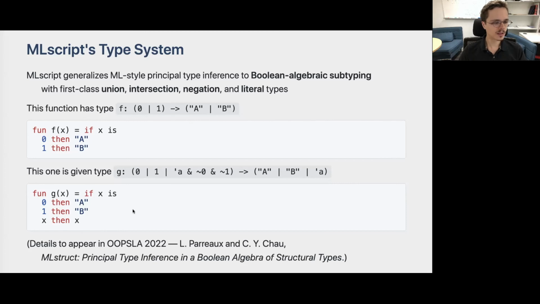Things become more interesting with default cases. In the following pattern matching expression, we accept either the value 0 or the value 1, or a value of an arbitrary type A, which is not 0 and not 1, and this uses negation types to express this fact. As a result, we return either the value A or the value B, or the value of that A parameter that we passed in input. The details of this type system are to appear in our OOPSLA 2022 paper, MLstruct: Principal Type Inference in a Boolean Algebra of Structural Types.